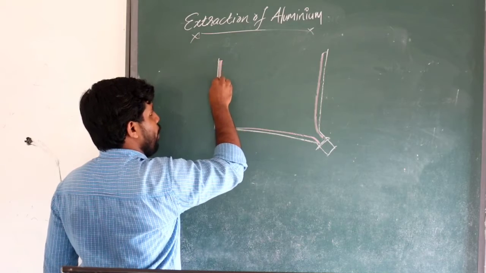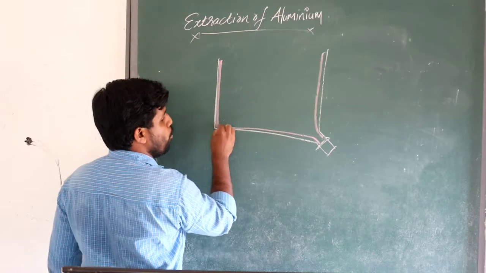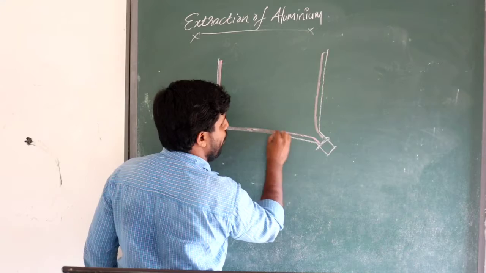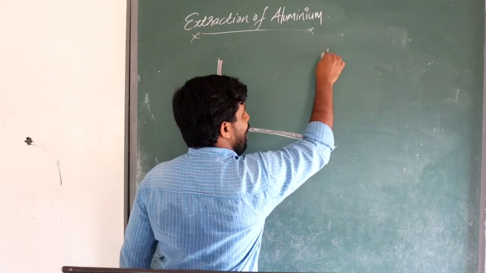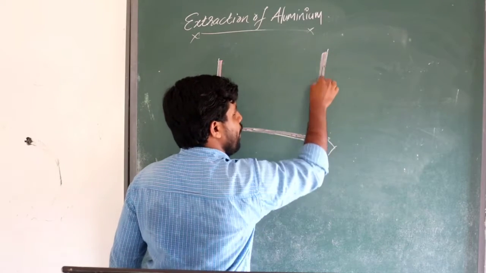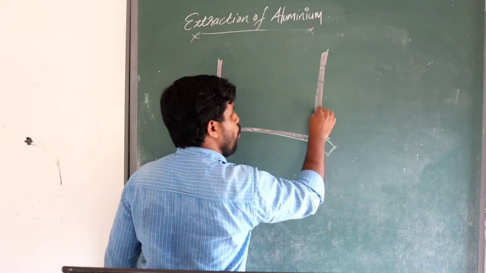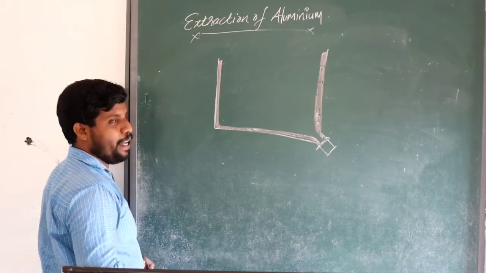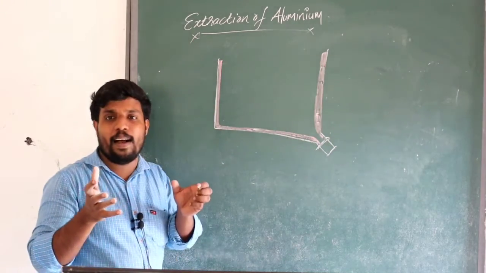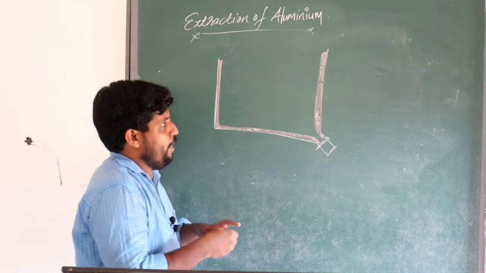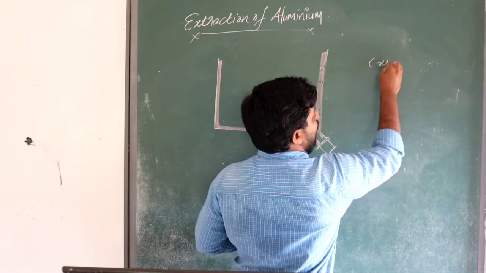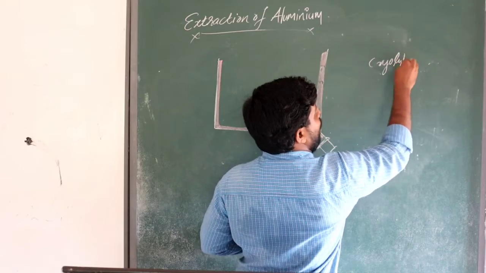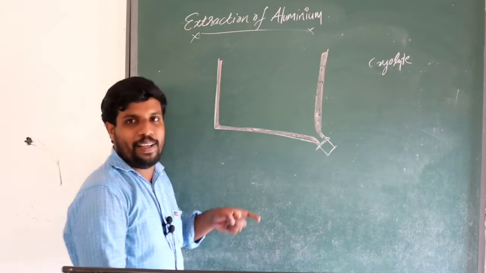So the inner portion of the steel tank contains what? A carbon lining. Then we mix the alumina with the cryolite. Listen, mix the alumina with the cryolite.